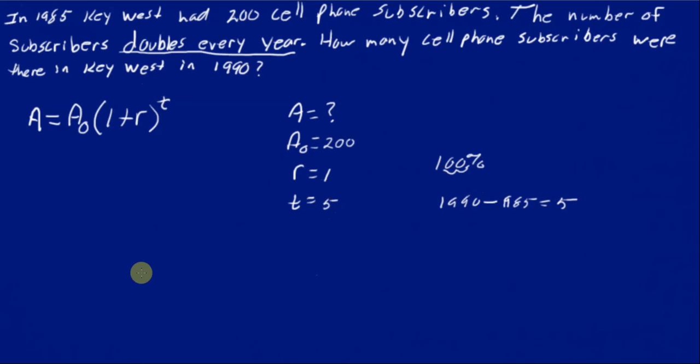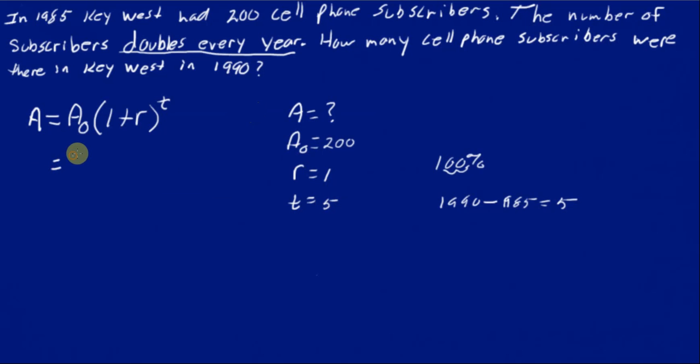So sometimes you'll have to calculate the years. The only other thing that can happen is here, they can double every day if you're dealing with bacteria. And how many would I have in a week? Your time then is, if it doubles every day and you're going for a week, of course the time is 7 days. So your time might be a little different. That's the only hitch here. And it's going to be exactly the same.